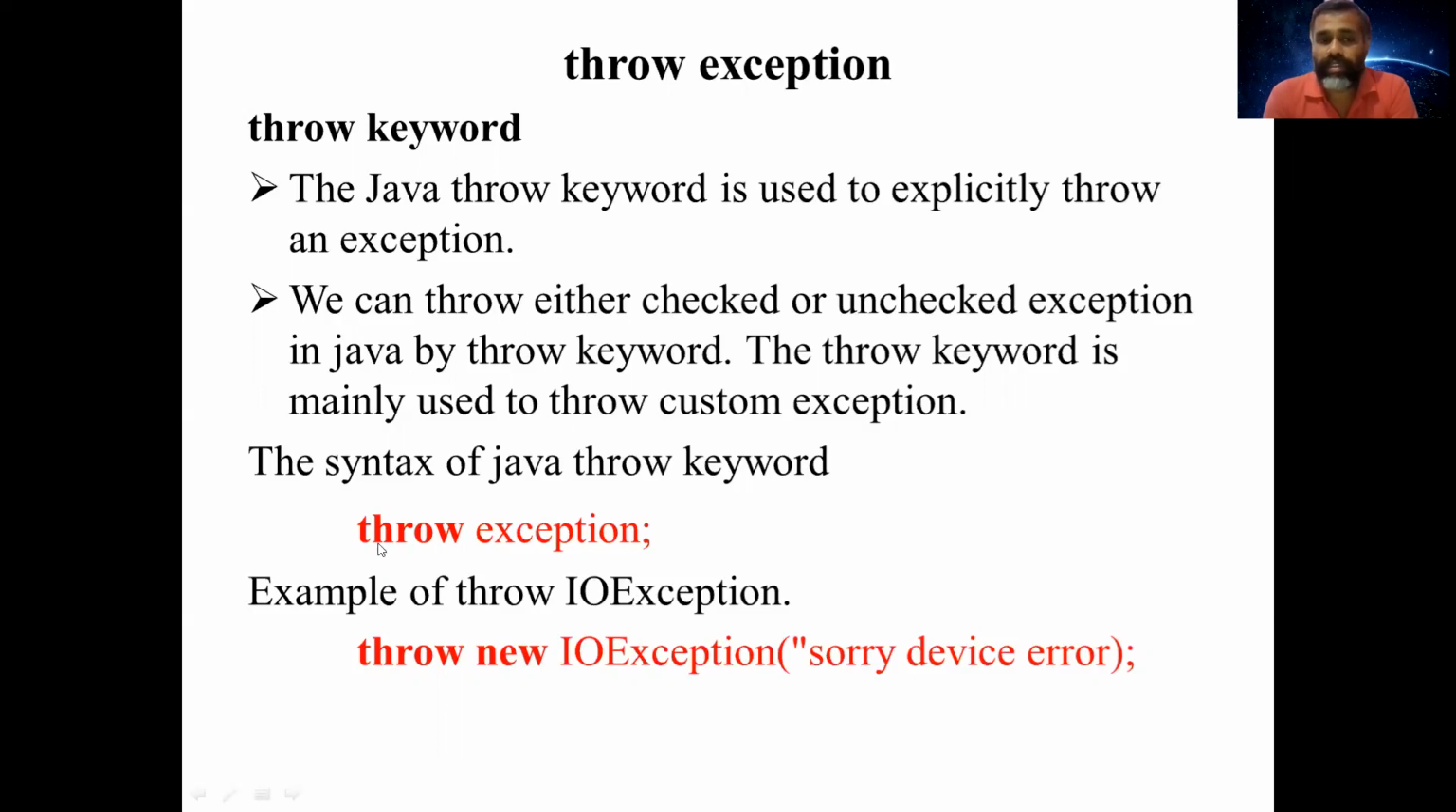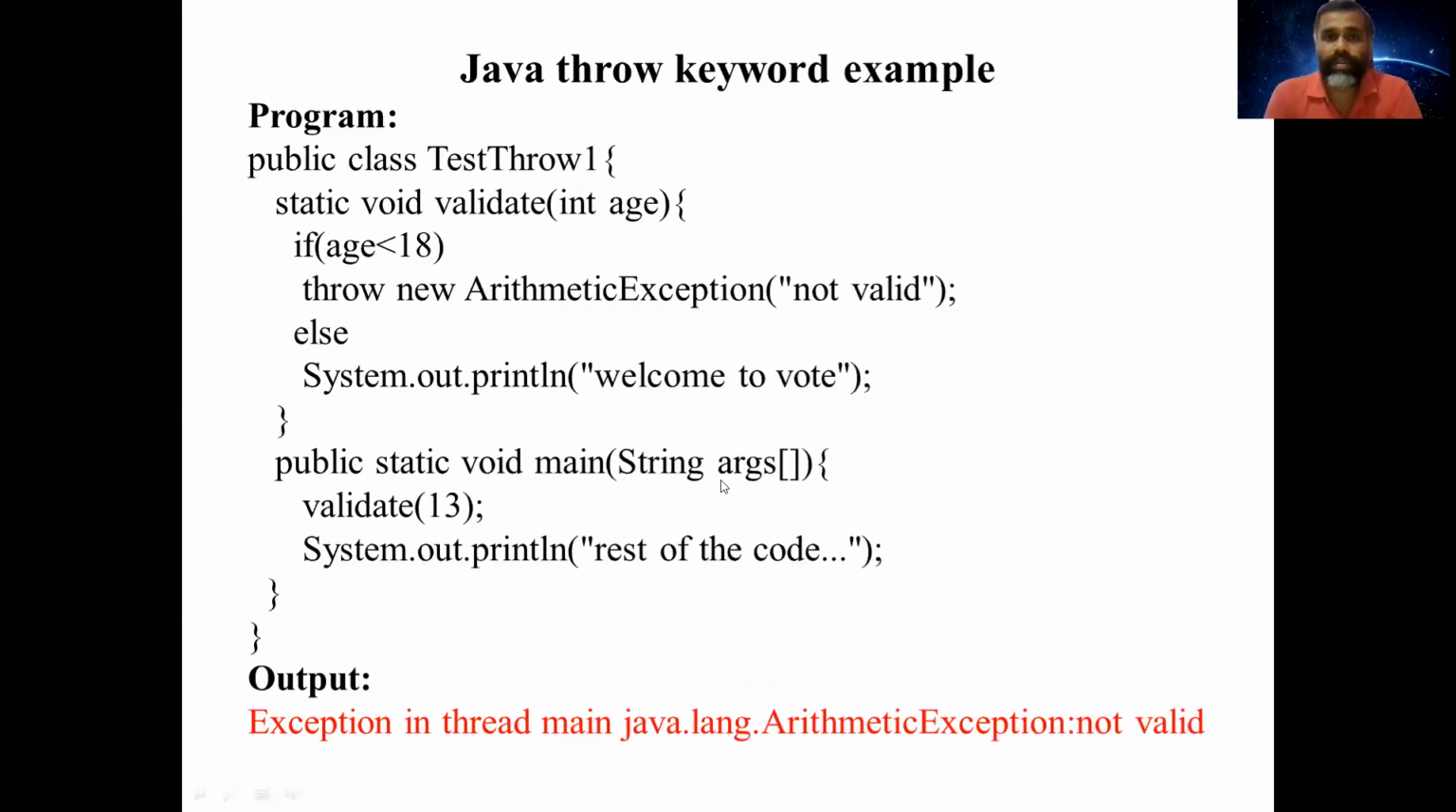So here is the syntax: the throw keyword followed by an exception. For example, throw new IOException, sorry, device error. Let us see an example for this throw keyword. Here is a class in which I have a function valid. The valid function gets a parameter age and checks the condition if age is less than 18. If the age is less than 18, then it throws an exception, throw new ArithmeticException not valid. If the value is not less than 18, then the exception is not thrown. The else part will print welcome to vote.